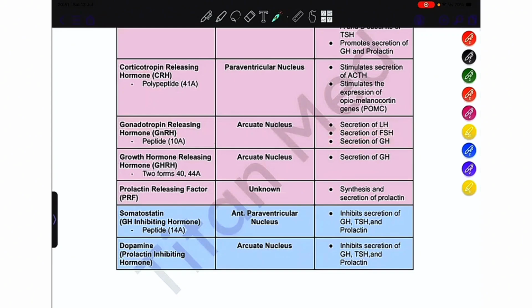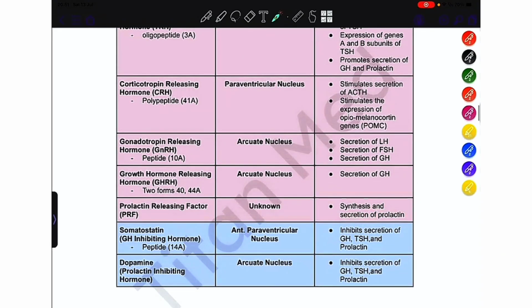Growth hormone releasing hormone. There are two forms in humans, the first containing 40 amino acids and the other containing 44 amino acids. It is also released from the arcuate nucleus. As the name suggests, it will stimulate the secretion of growth hormone. Coming to the prolactin releasing factor, PRF. The source of this hormone is currently unknown, but as the name suggests, it will stimulate the synthesis and secretion of prolactin.